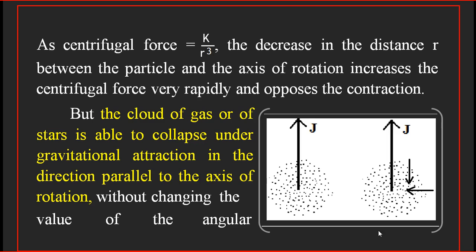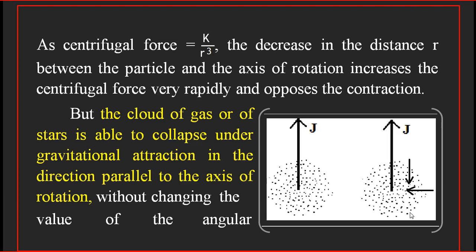But at the same time, the particle can contract in a direction parallel to the axis of rotation. So the particles can contract in this sense, and also in this sense. It is parallel to the axis of rotation, and they can contract from both sides towards the center of the system. So what is the result? The cloud of gases or the stars is able to collapse under the gravitational attraction in a direction parallel to the axis of rotation. Parallel means in both directions, that is parallel and anti-parallel. This is anti-parallel and this is parallel.